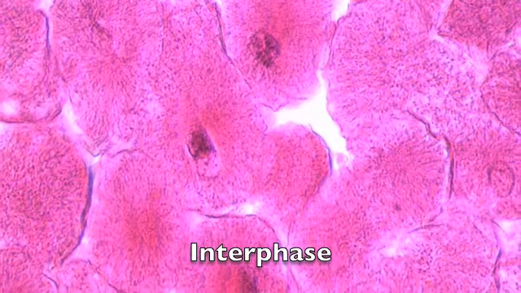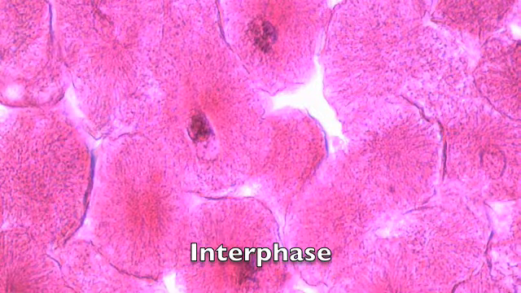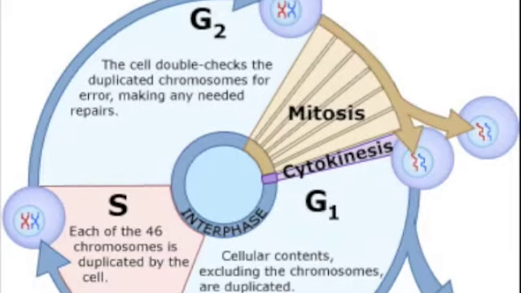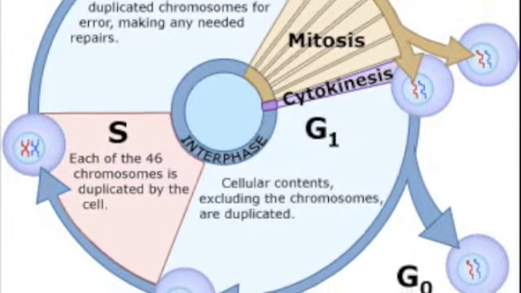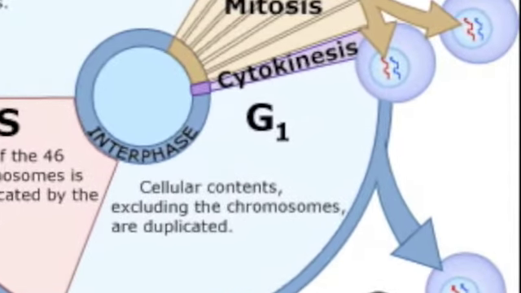The cell cycle consists of three parts that allow for the division of cells. The longest part is interphase, which accounts for about 90% of the cycle. Interphase is comprised of three subphases: G1 phase, S phase, and G2 phase. Cell growth occurs during G1 phase.